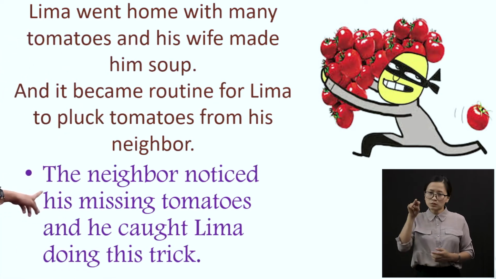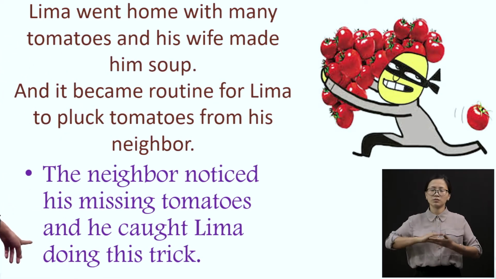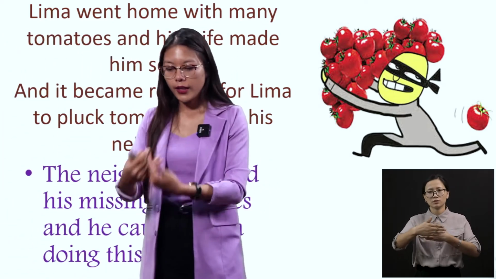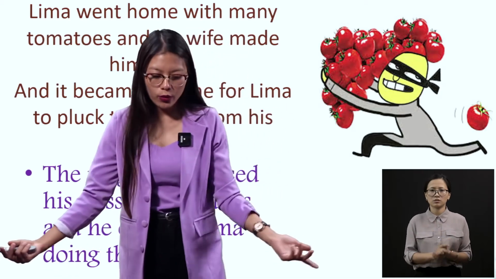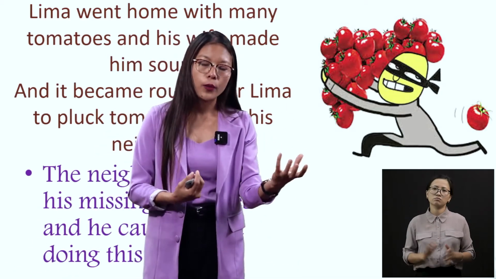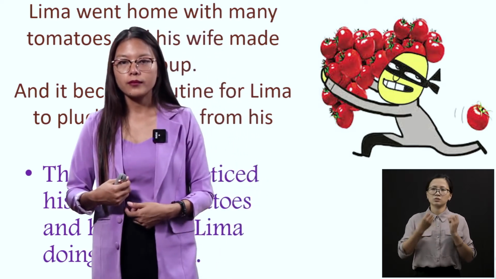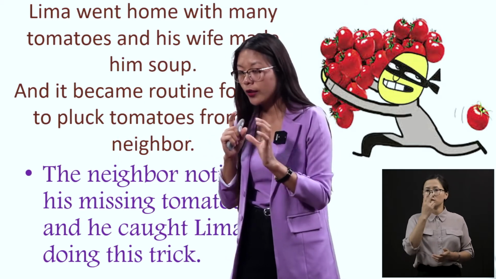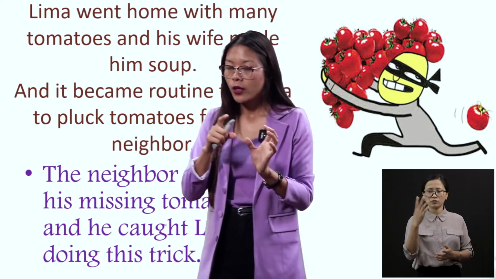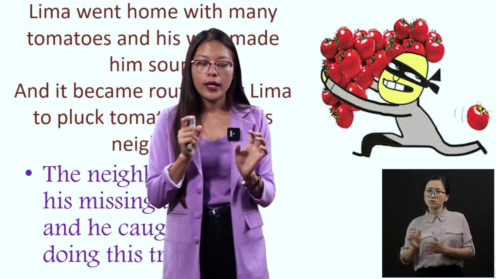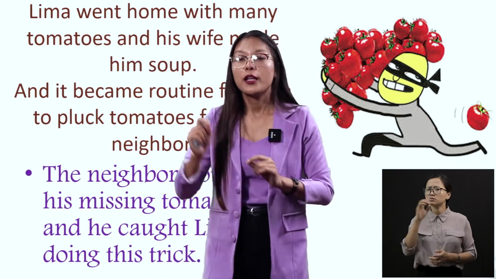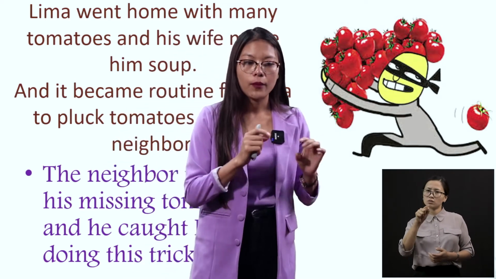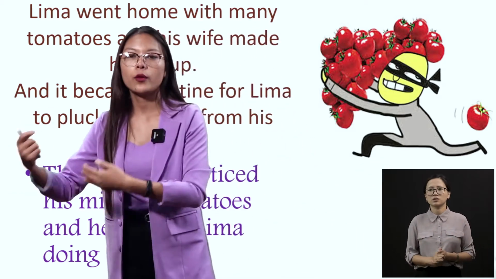So the neighbor noticed the missing tomatoes and caught Lima doing this trick. When the neighbor came to the garden, he noticed that the tomatoes were missing. One day, as he was peeping, looking for the thief and wondering why there were no tomatoes in his garden, he found out that Lima was the culprit. He was coming and playing the trick and taking the tomatoes away.